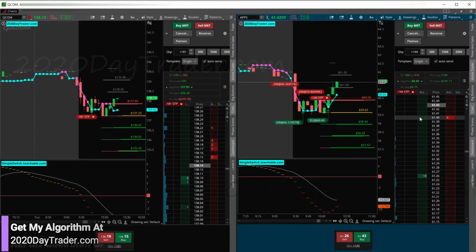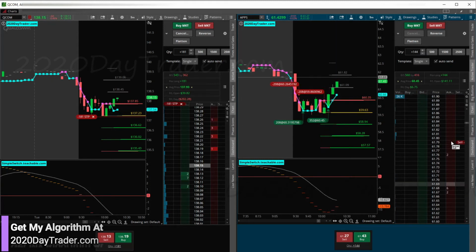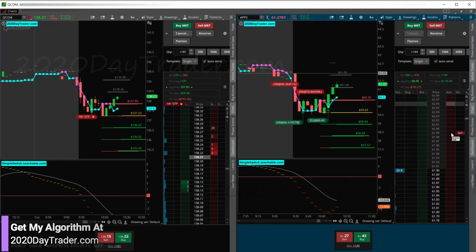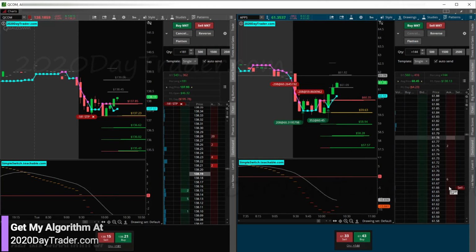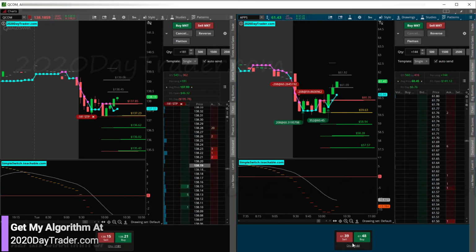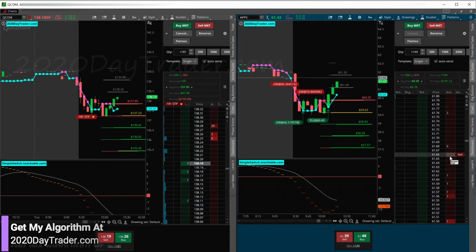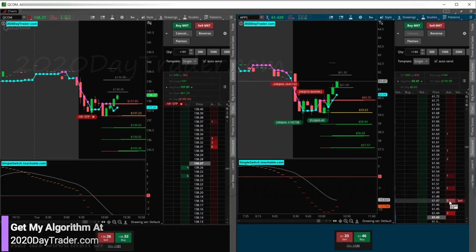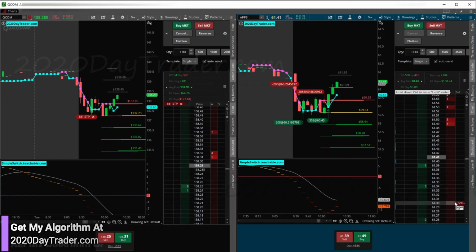All right, APPS pushing up now. Okay, so we're going to go ahead and cancel this. Looking just to basically get out break even now on APPS. Where are we at here? 31, 61, 31. 43 is where we want to be able to get. So when the bid gets to 43, 44, we should be good. 44 in the bid is what we're looking for.